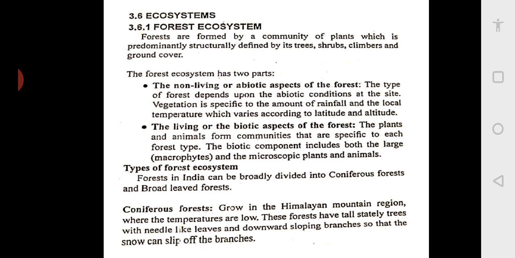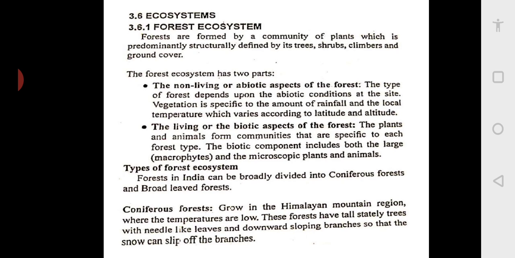And the rainfall and temperature vary according to their location on the planet Earth, that is at which latitude and altitude they are located. Altitude means the height.